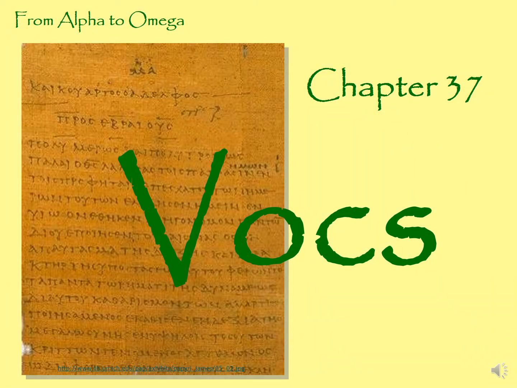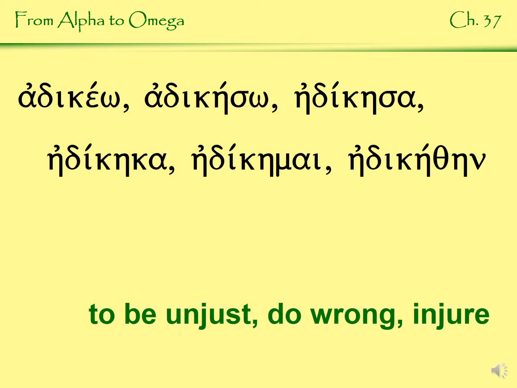Here are our vocabulary words for chapter 37 of Alpha to Omega. First one is adikeo, adikeso, adikesa, adikeka, adikemai, adikethane. So those principal parts are regular with our epsilon contract. It means to be unjust or do wrong or injure.